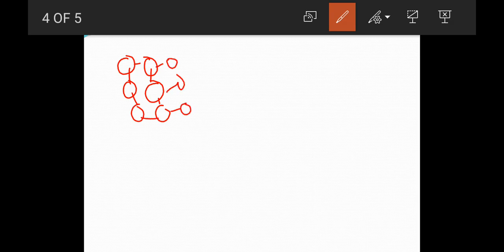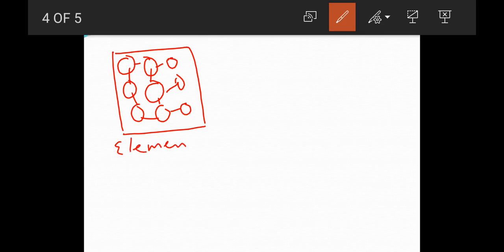Now if you see, these atoms are the same in every respect. So these atoms combine to make what we call an element. In an element you have the same type of atoms, repeating themselves and giving this structure.